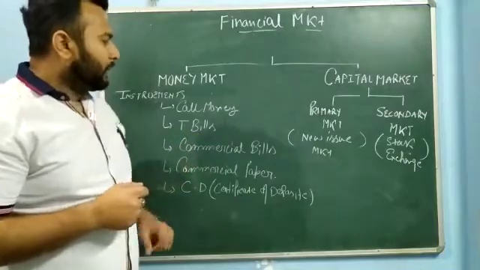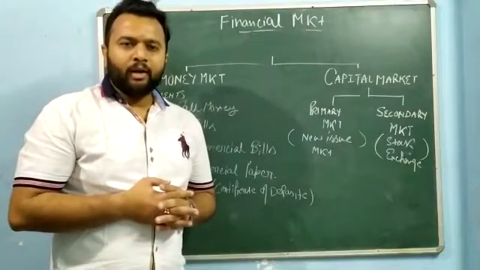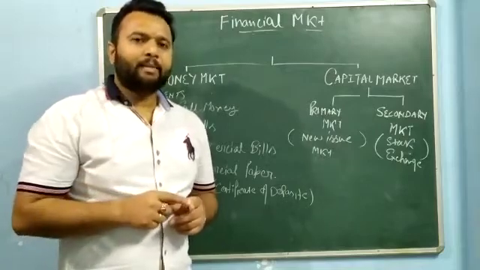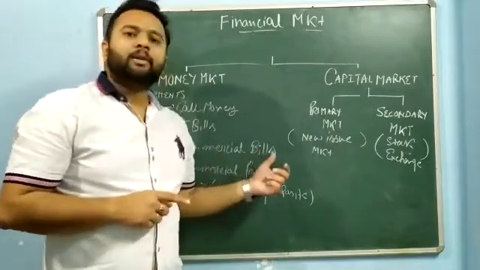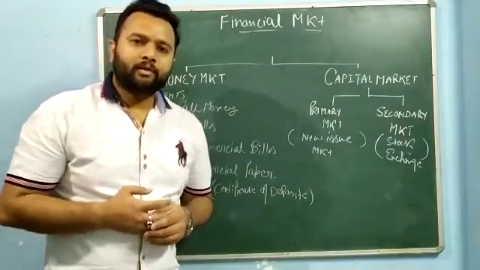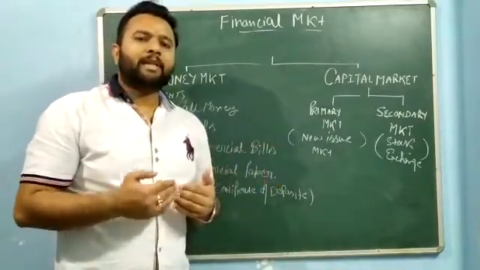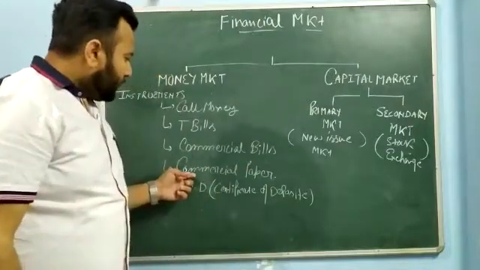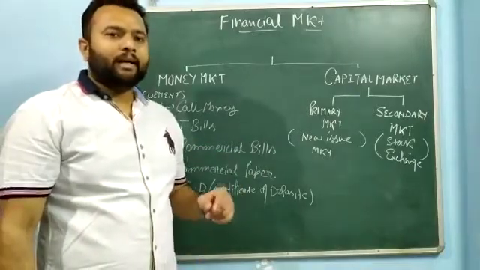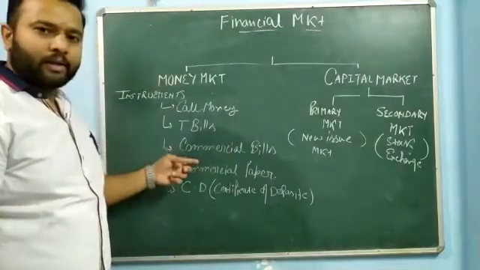Okay, and next is commercial bill. Commercial bills are also called trade bills. When a trade bill is accepted by the commercial bank, it becomes a commercial bill. One organization purchases goods from another organization on a credit basis, then these bills are used so that goods can be exchanged. Now it is generally for 3 months. They can be discounted with the commercial bank, and when the commercial bank accepts these trade bills, they become commercial bills. I hope the meaning of these 3 is clear to you.